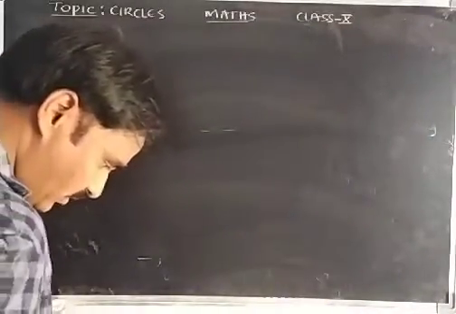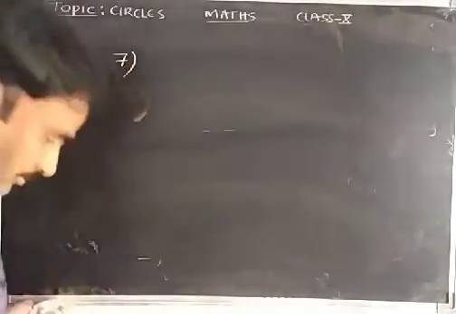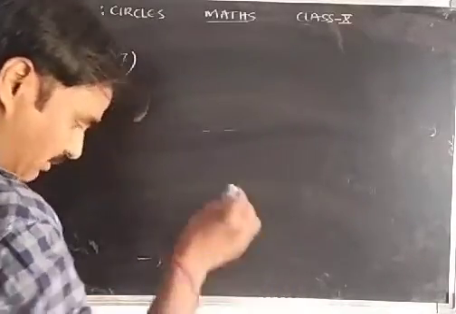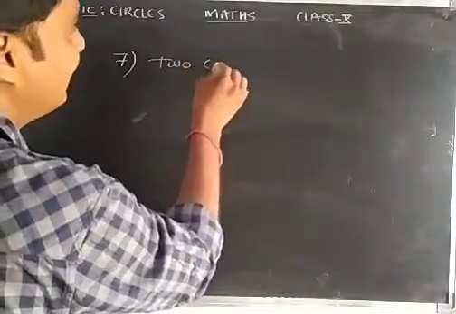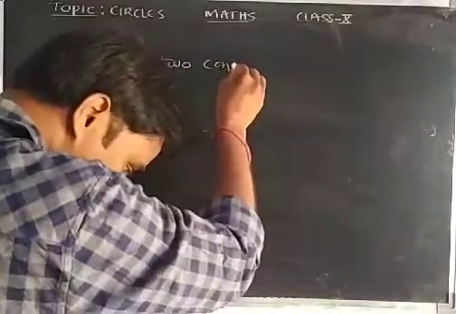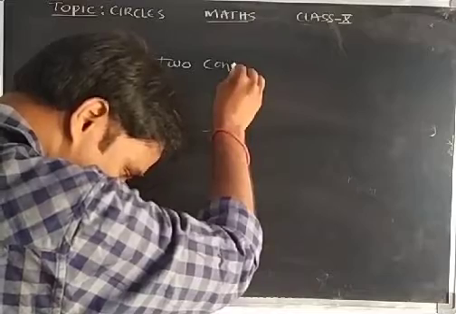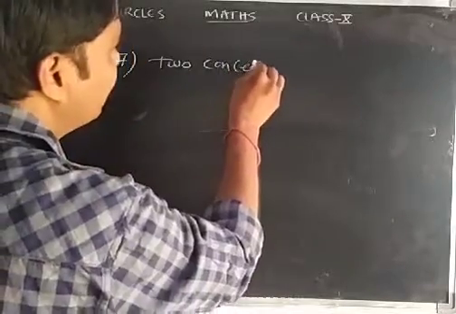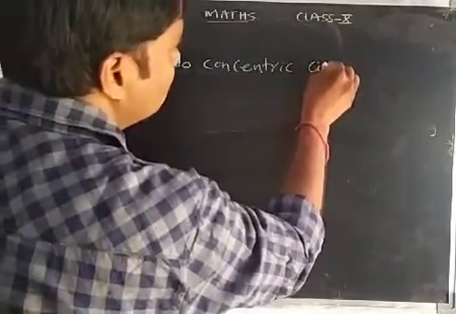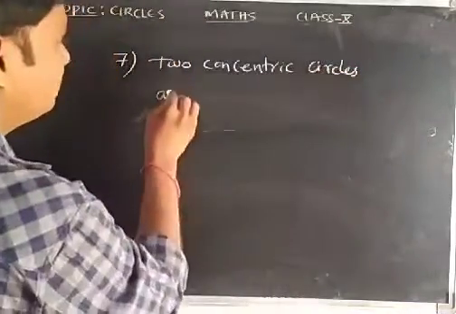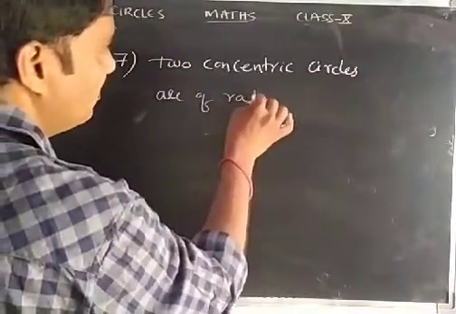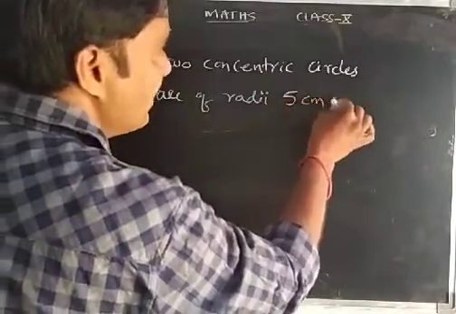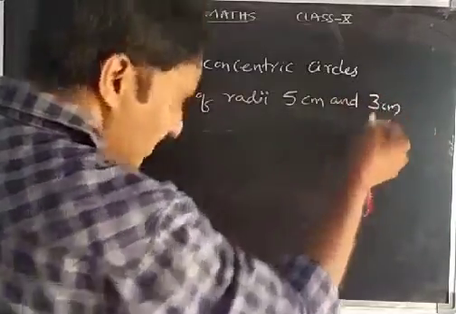Now problem number 7. What is given? Two concentric circles are of radii 5 centimeters and 3 centimeters.